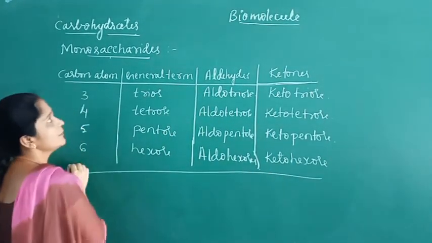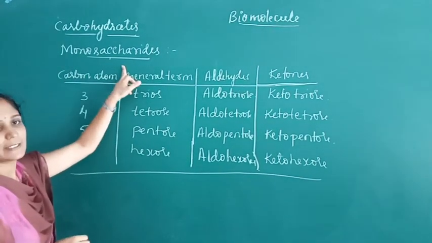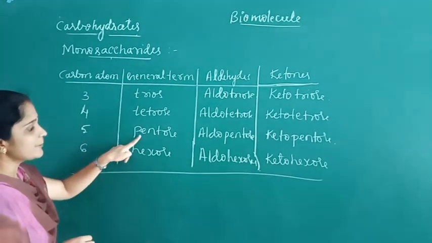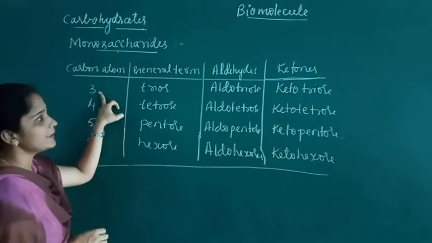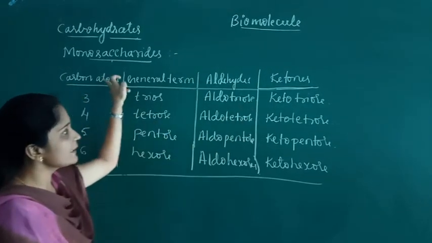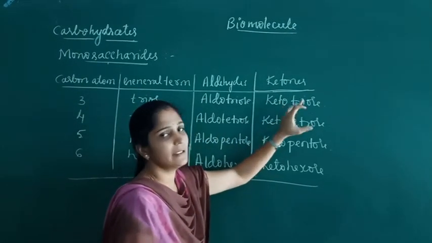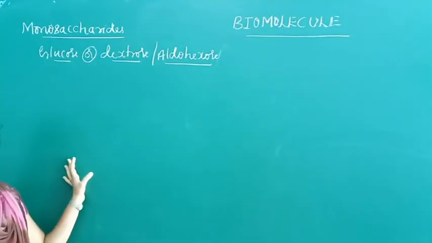So based on the number of carbon atoms, monosaccharides are classified as triose, tetrose, pentose and hexose. With 3 carbon atoms and an aldehyde group it is aldotriose, and with a ketonic group it is ketotriose.